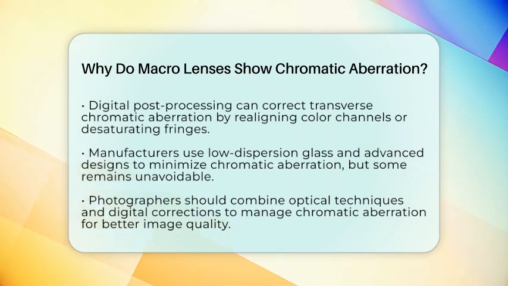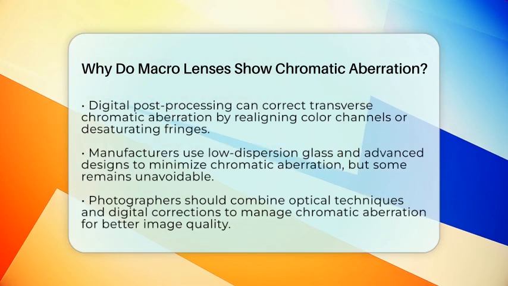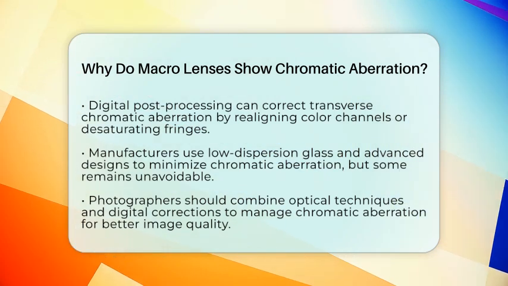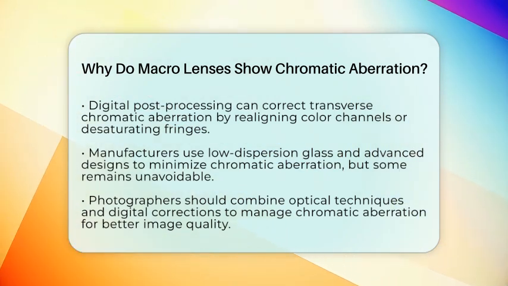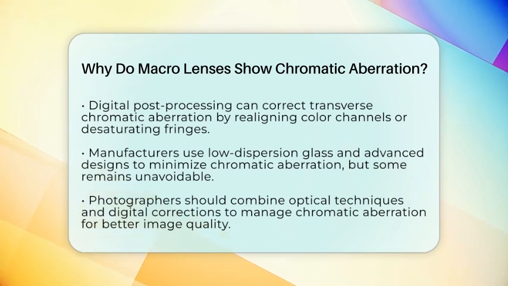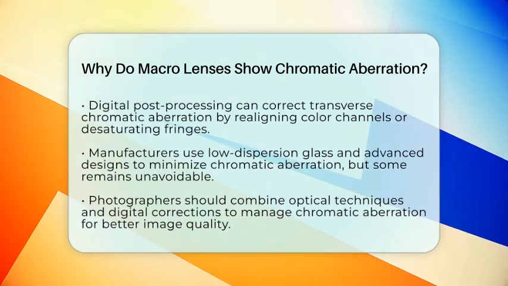In summary, macro lenses show chromatic aberration because of how light of different wavelengths refracts through the lens elements. This leads to color fringing, which can be managed but not entirely eliminated through optical design and digital imaging techniques. Understanding this will help you improve your macro photography skills and achieve better results.